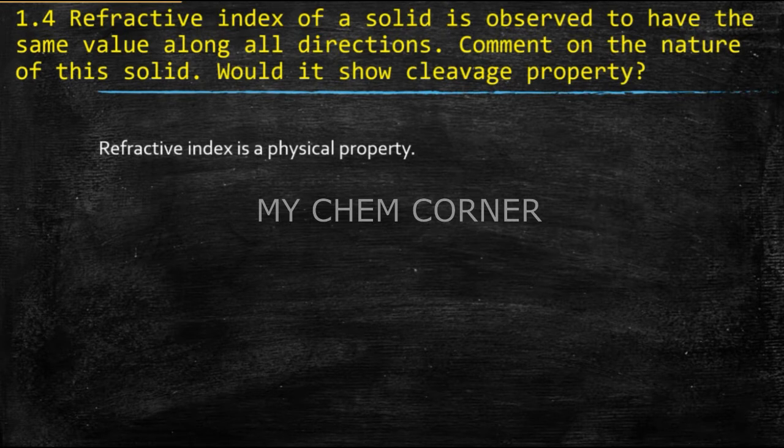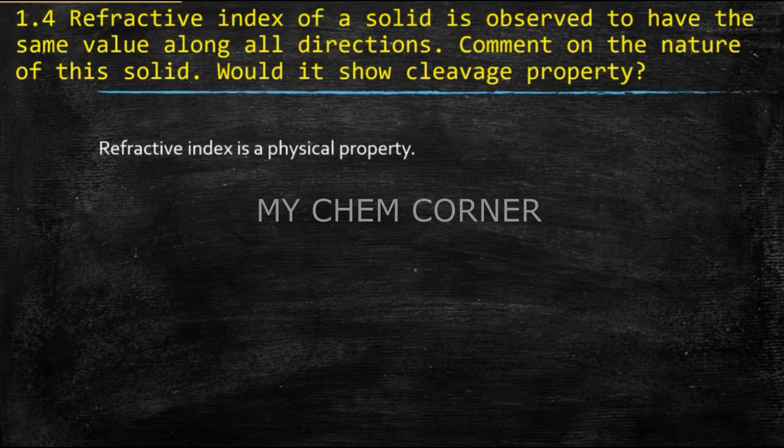When we try to measure them in different axes or different directions, say I'm trying to measure the refractive index of a compound along the x-axis, it is giving me a certain value. If I'm measuring along the y-axis, based on the question, it has to give me the same value. If I'm measuring along the z-axis, it is supposed to give me the same value. That is the type of question that we're focusing on right now.